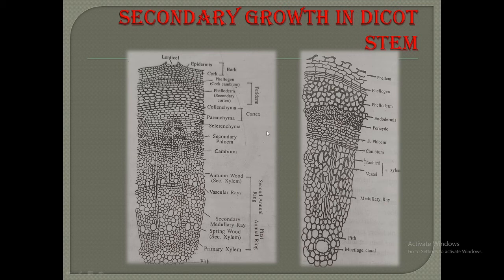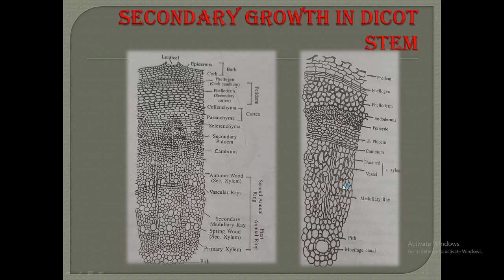Some cells of the ray initials of the cambium give rise to the medullary rays. This is the medullary ray. Here is the enlarged view of the section. This is the medullary ray, and as the activity of the cambium increases, the length of the pith ray grows gradually. The formation of new cells from the cambium results in an enlargement of the stem, which is known as secondary thickening. The formation of new cells in secondary thickening continues throughout the life of the plant.